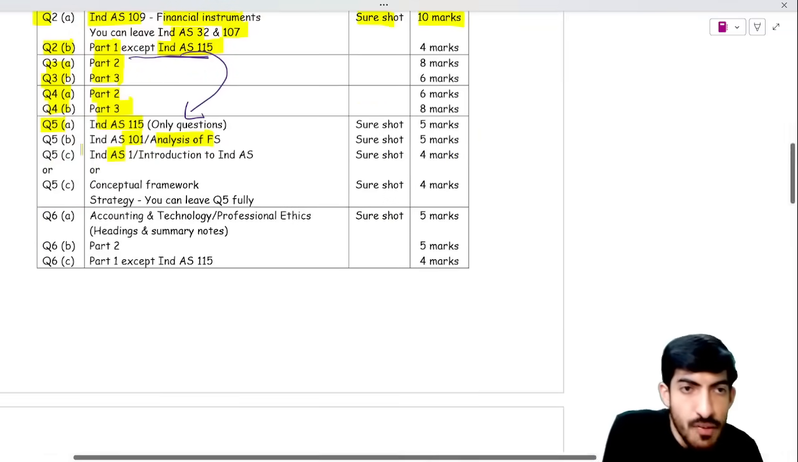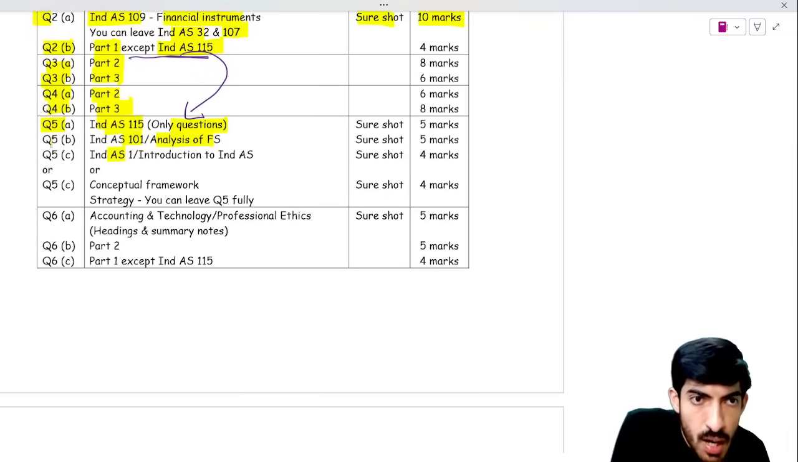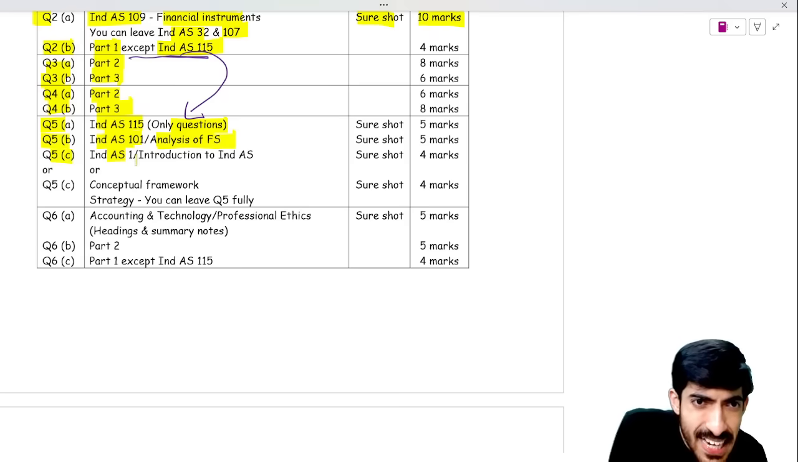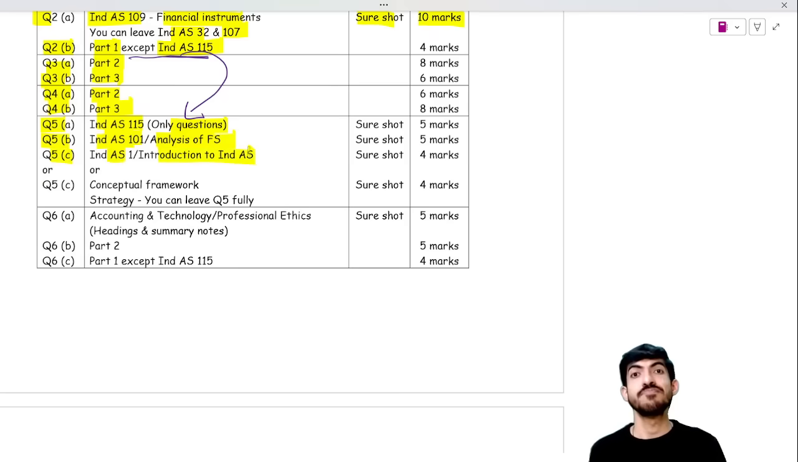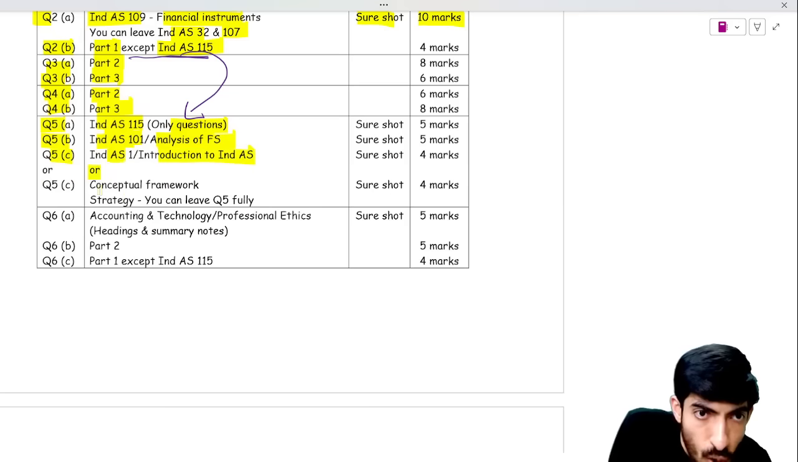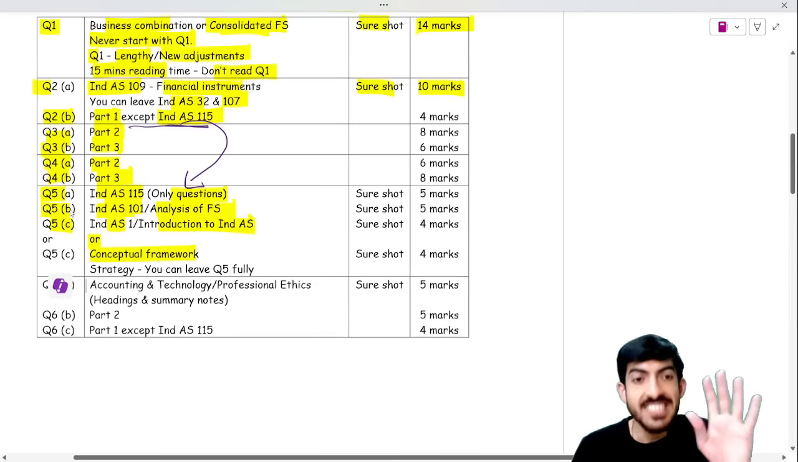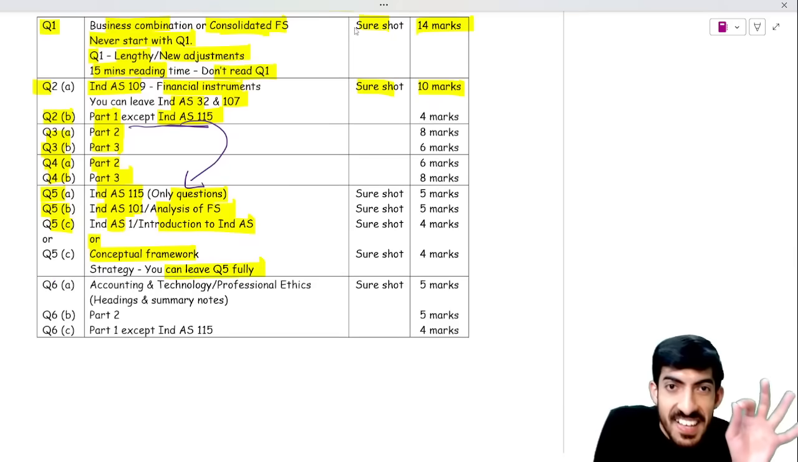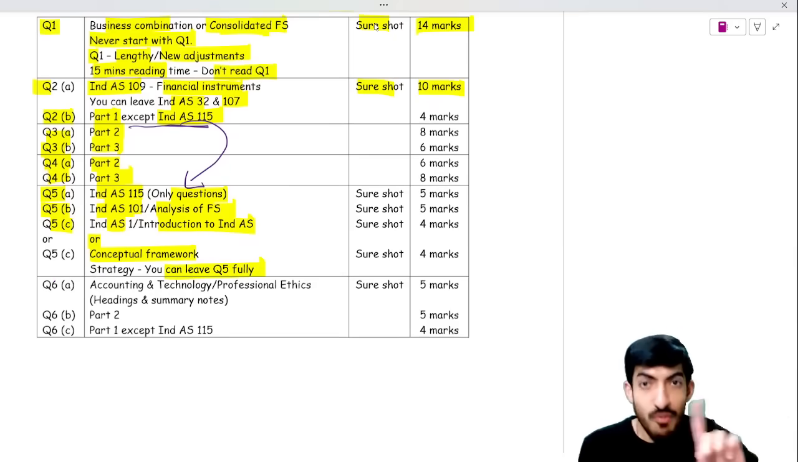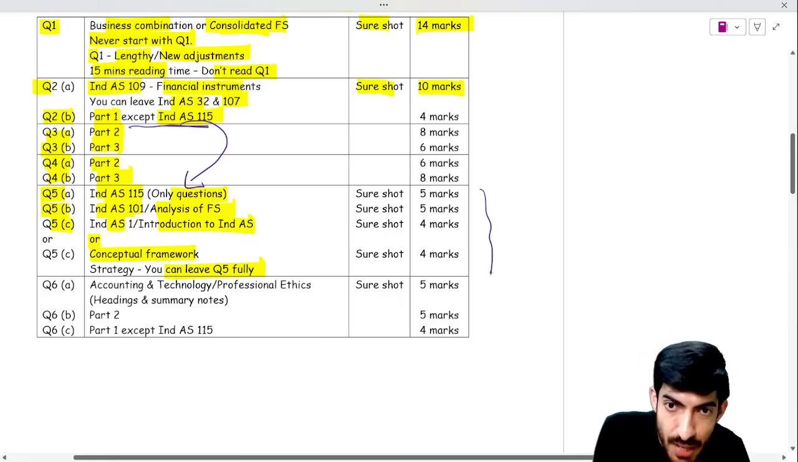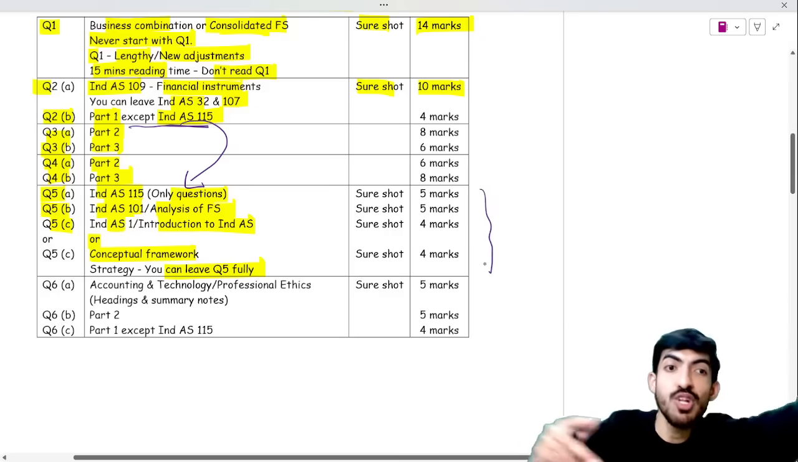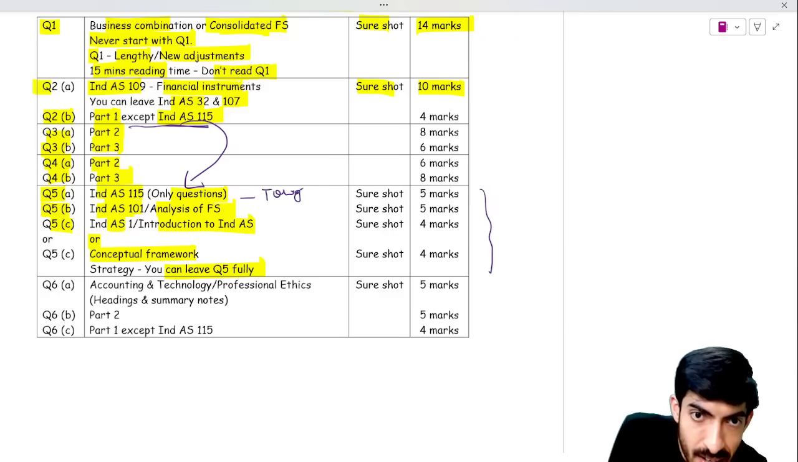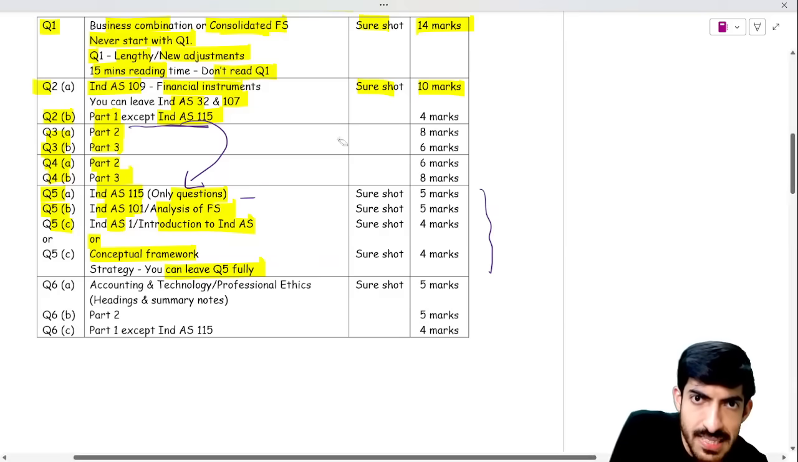Yes, sir. Question 5A, Ind AS 115 only questions. Question 5B, Ind AS 101 or analysis of FS, any one will be asked. Question 5C, Ind AS 1 or introduction to Ind AS, or conceptual framework. Now, my best suggestion would be to leave question 5 fully. You have an option of leaving one question. If I were in your place, I would leave question 5, because Ind AS 115 is tough and lengthy. Like, it's not tough, it's lengthy.